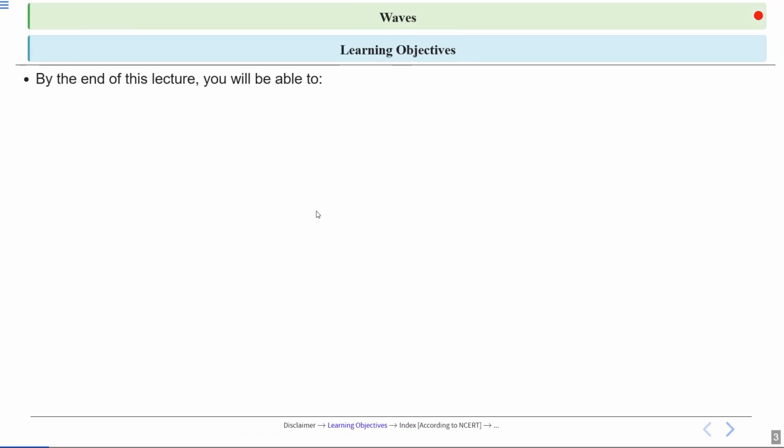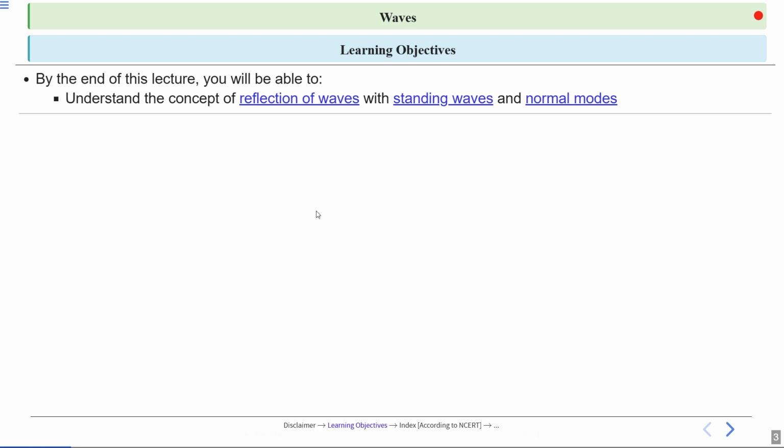Learning objectives. Students, after this lecture you will be able to have a clear understanding of reflection of waves, which occurs when a wave hits a boundary and bounces back, and standing wave patterns and patterns of nodes and antinodes, which are called normal modes.